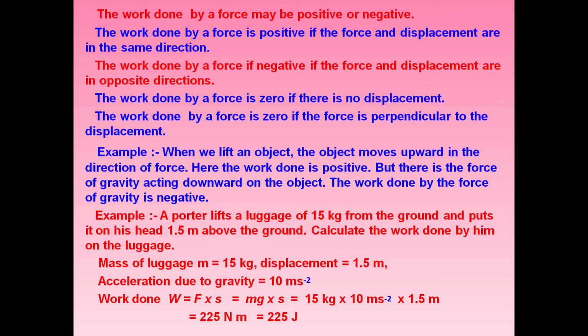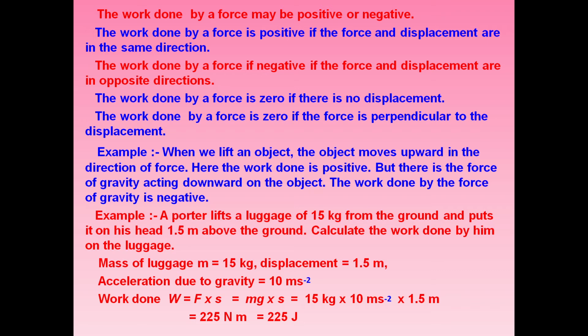You can understand it with one example. Like if you kick a football, the football starts moving forward. So force applied by you is in forward direction, and motion of the football is also in forward direction. So work done by you is positive. But after some time, the football comes to rest. Why does it come to rest? Because of friction of the ground. So the work done by frictional force will be negative. Why will it be negative?